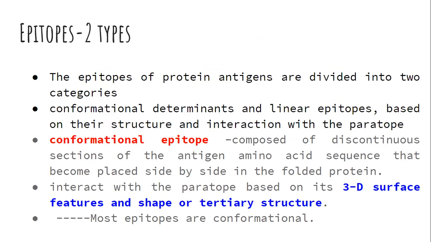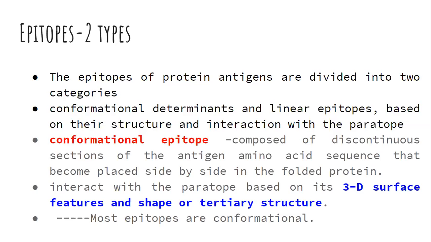And epitopes are of two types based on their structure, how they interact with the paratope. Those are the conformational epitope and the linear epitope. So we'll see first the conformational epitope. A conformational epitope is a part of the antigen where the amino acid sequences are discontinuous. And these amino acid sequences are brought near to each other because of the folding.